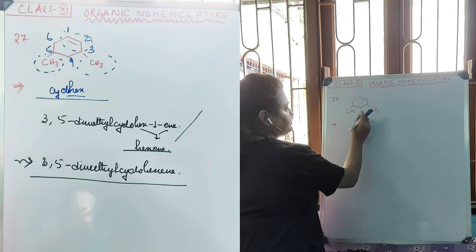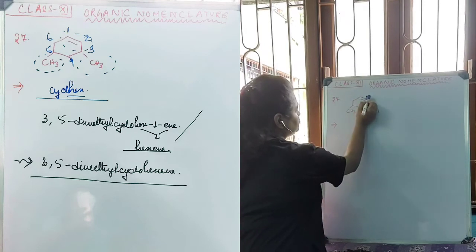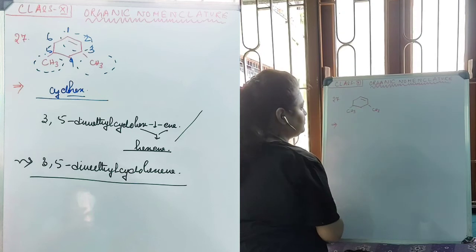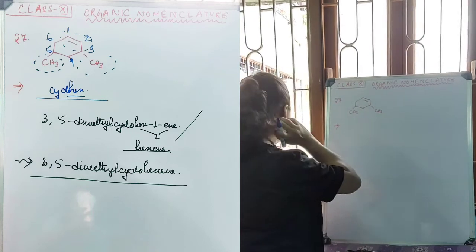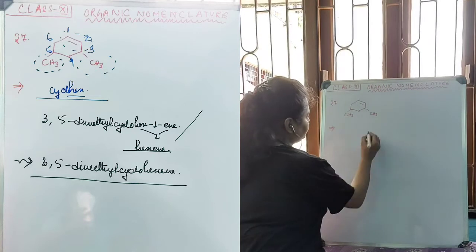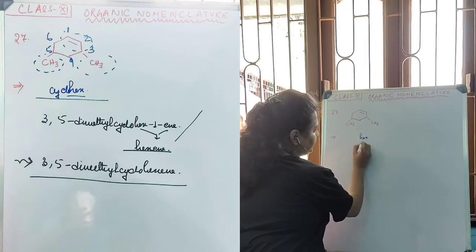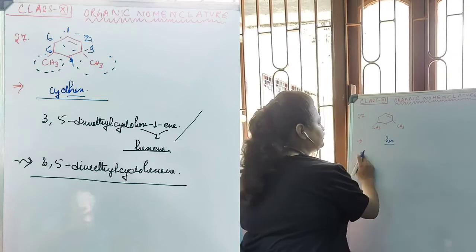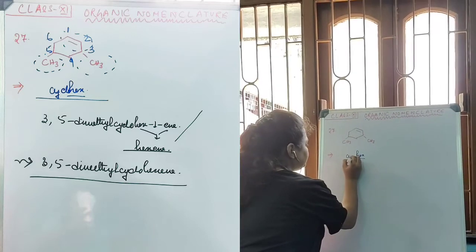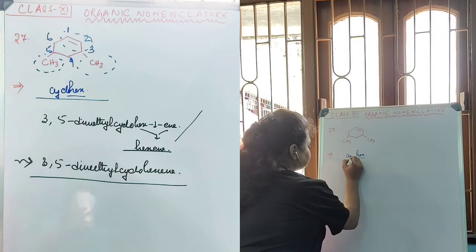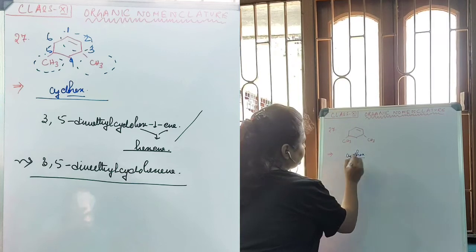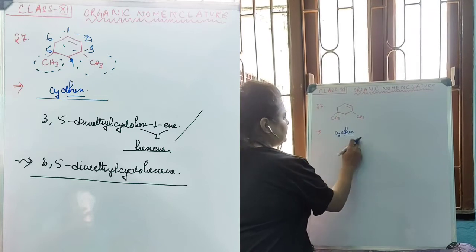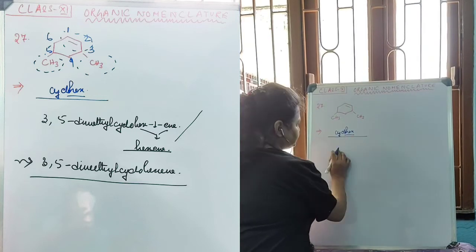This is a 6 carbon cyclic compound. 1, 2, 3, 4, 5, 6. We know that a 6 carbon organic compound starts with the name hex. But this is not a chain compound, this is a cyclic compound. That's why a prefix known as cyclo will be attached before the actual name. For this particular one, the name will start as cyclohex.